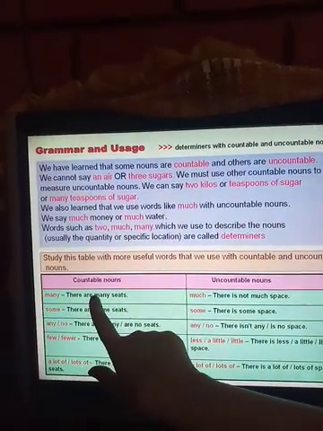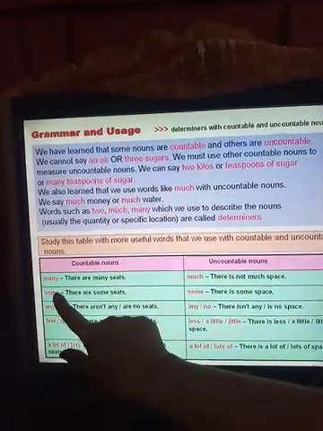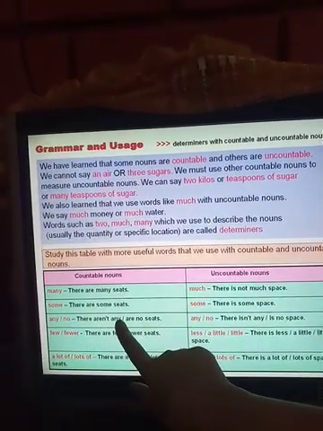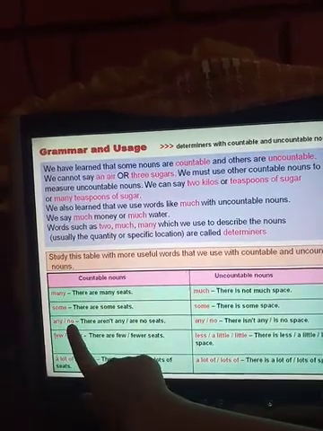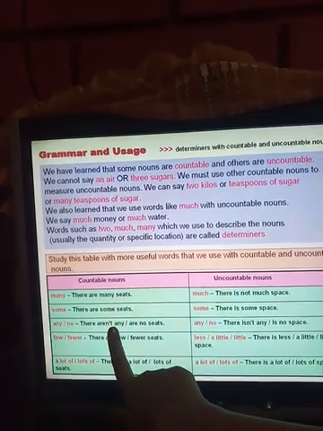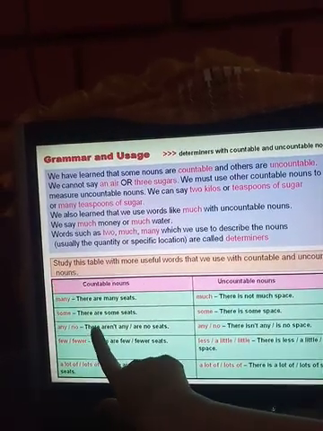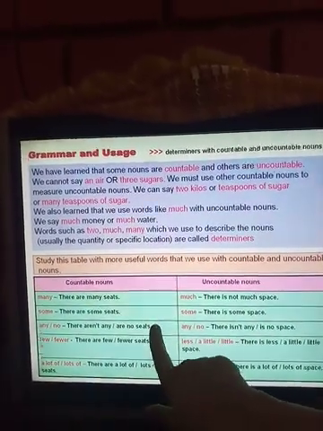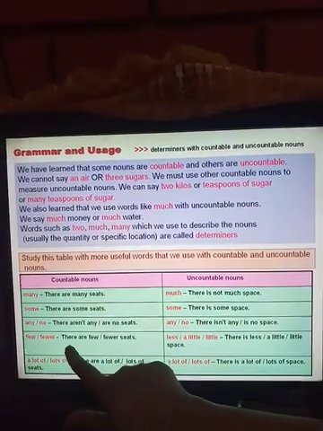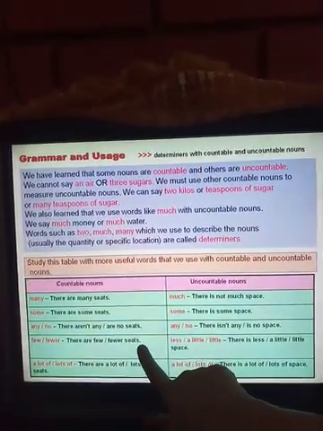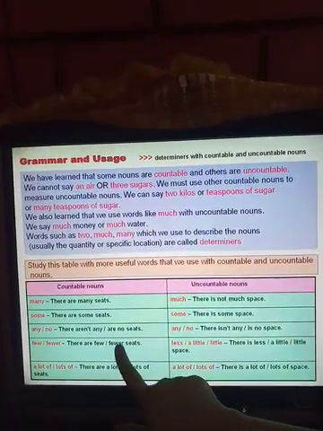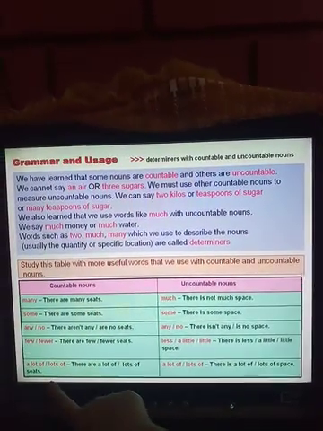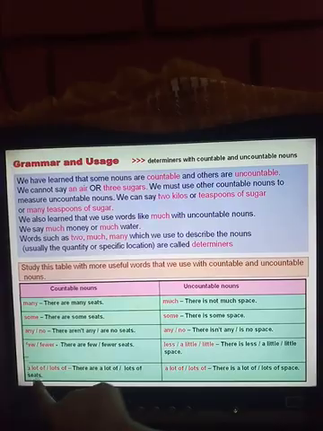Many: there are many seats. Some: there are some seats. Any: there aren't any seats, or you can also use no. When you are using no, it will be: there are no seats. Then few or fewer: there are few seats or there are fewer seats. There are a lot of seats or there are lots of seats.